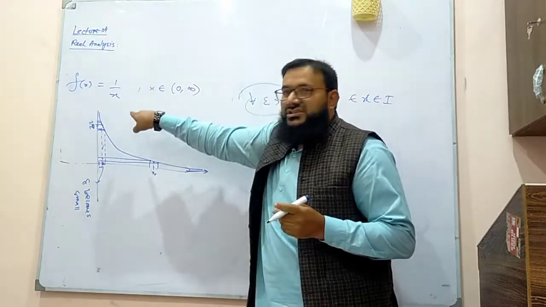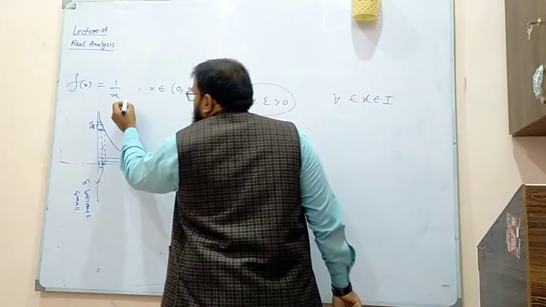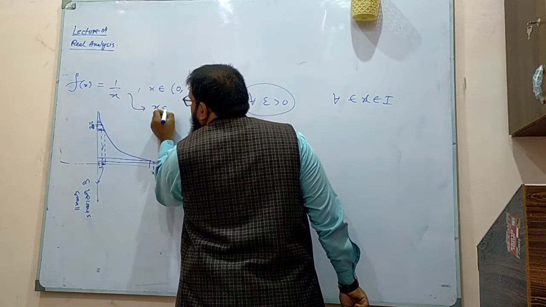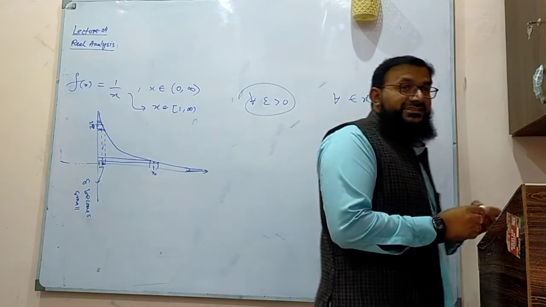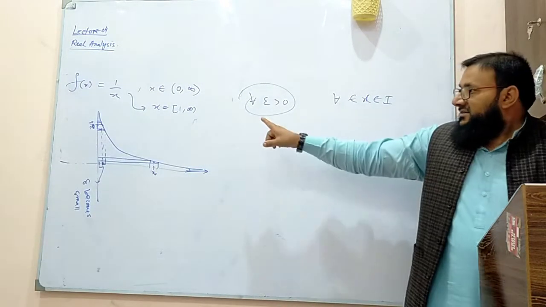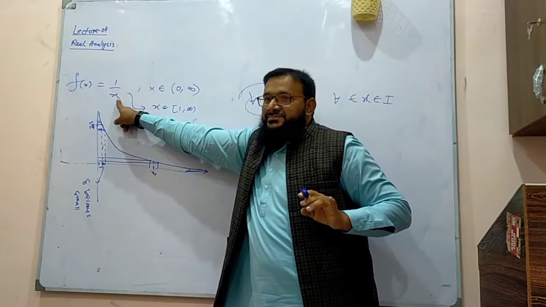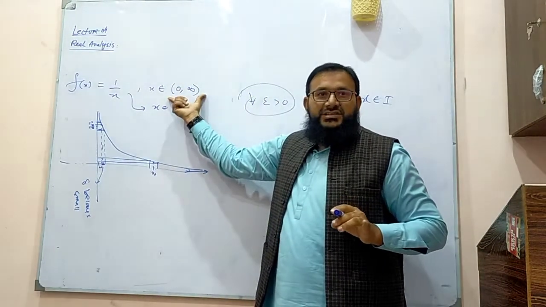That's the problem. So on this interval, this function is continuous but not uniform continuous. This function is uniform continuous on this interval. Do you agree? The interval is very important. This function is uniform continuous on this one, but not uniform continuous on this one.